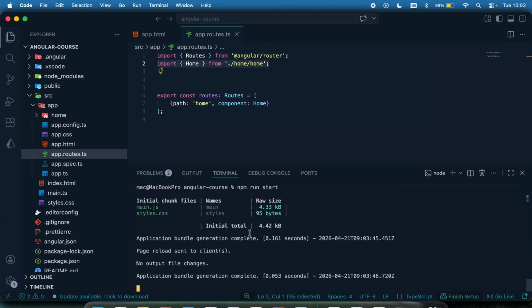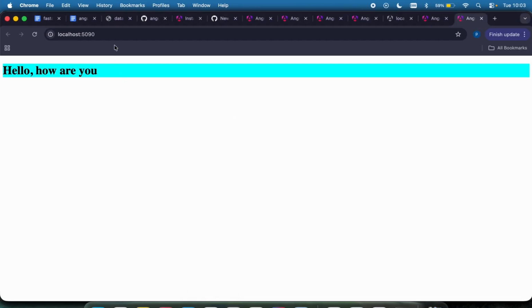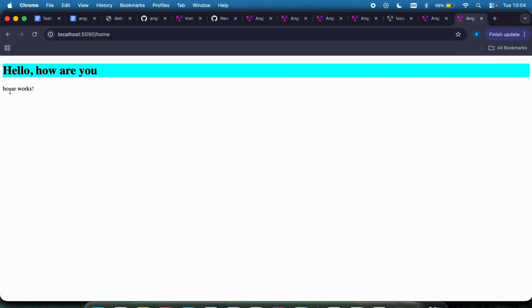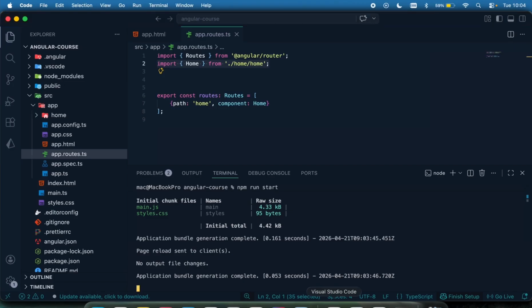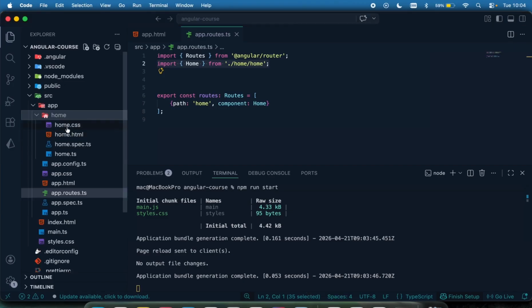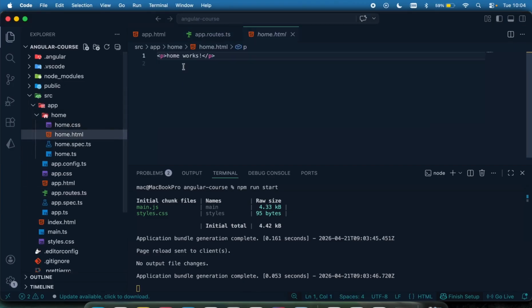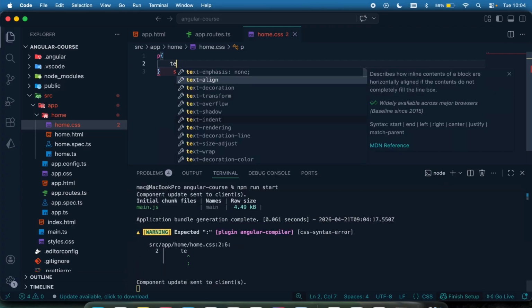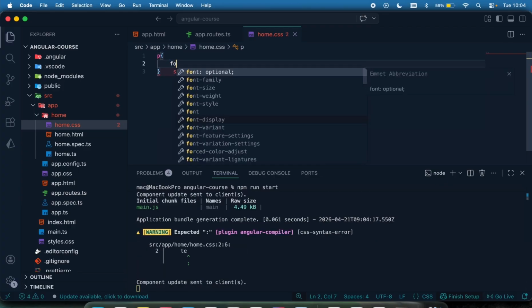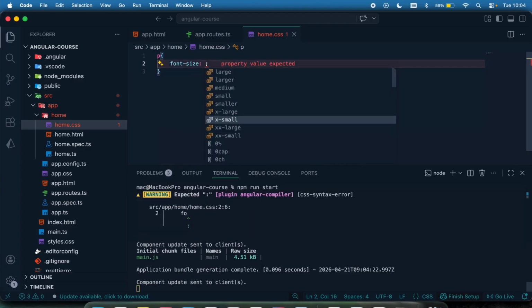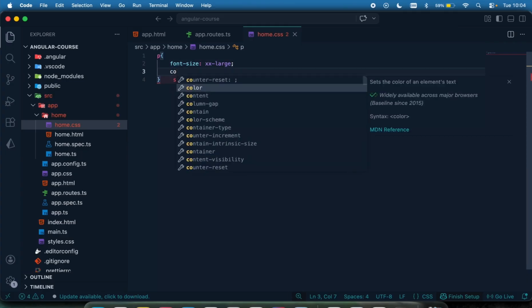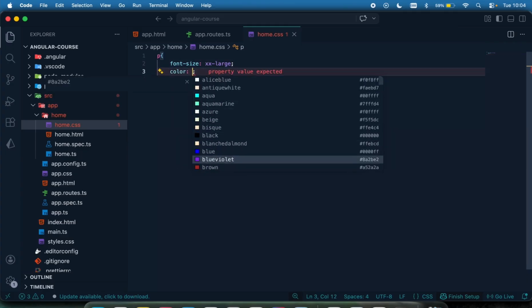So let's try it out. Make sure your app is running. So come right here. If I do /home, we can see home works. So this has been displayed, right? So let me add a little bit of style to this P right here. I will come to the CSS, say P. Let me just increase the font size to large, something like that. And then I can just set the color to, let's say, brown.